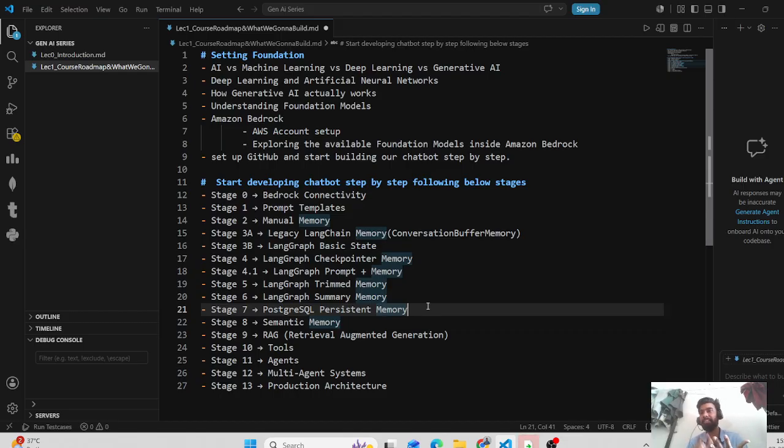Suppose that is a chatbot.md file that has everything, like what stages need to be followed to learn Gen AI. We will build a chatbot that uses that document, chatbot.md, and answers according to it.